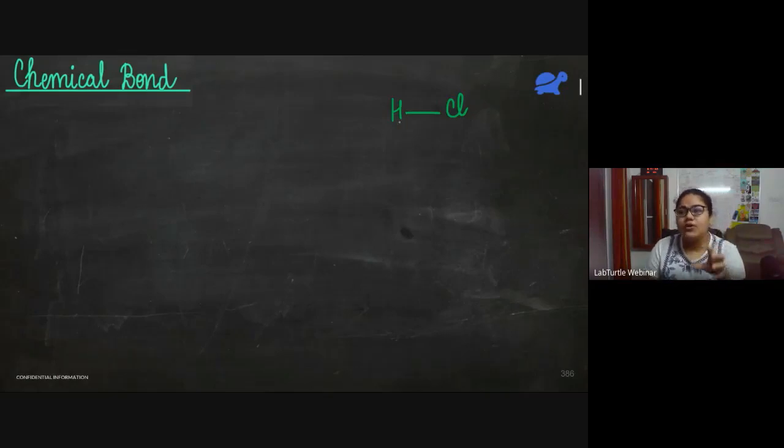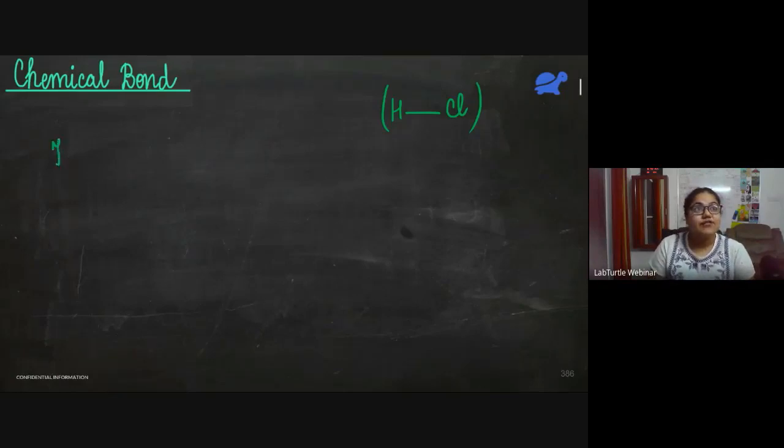So if I want to define chemical bond, it is just a force of attraction between different atoms in a molecule. So this HCl is a molecule, right? And by this line, we are showing the force of attraction between different atoms in HCl. So this is what a chemical bond is.